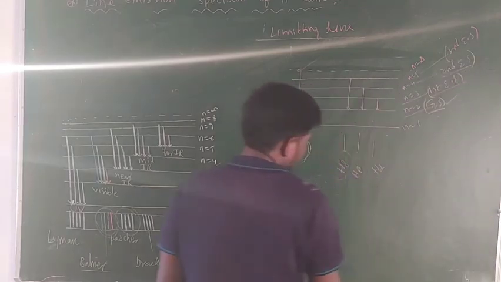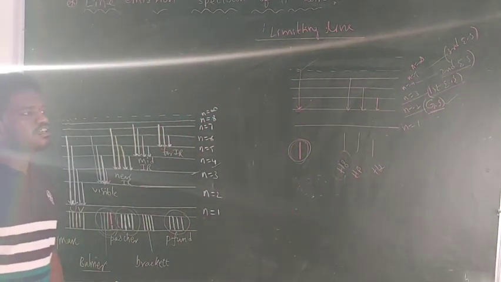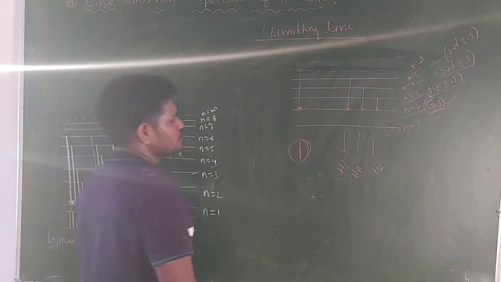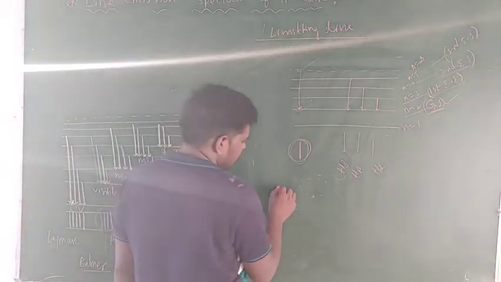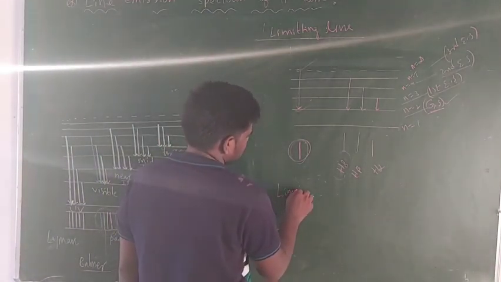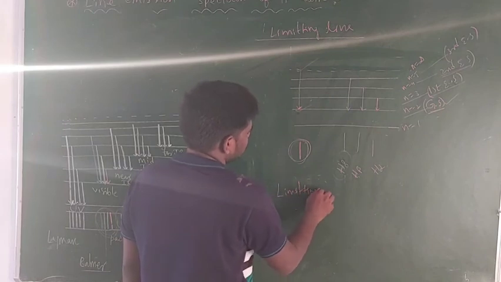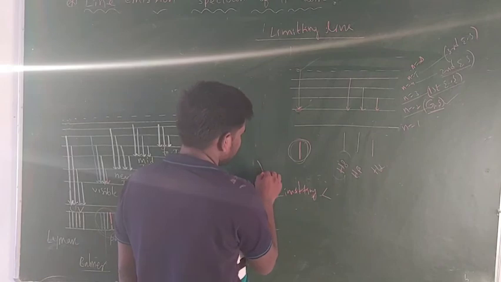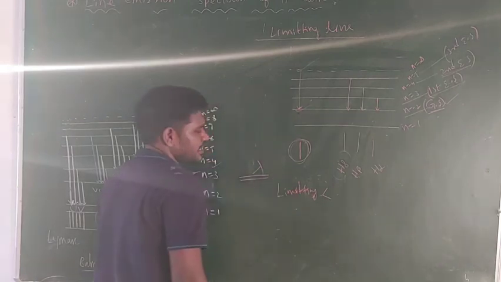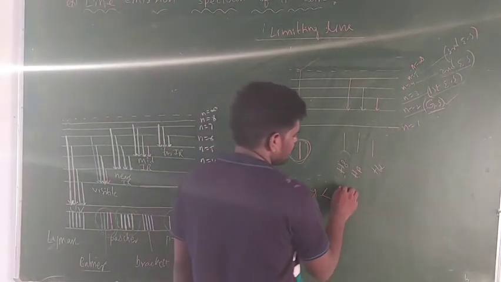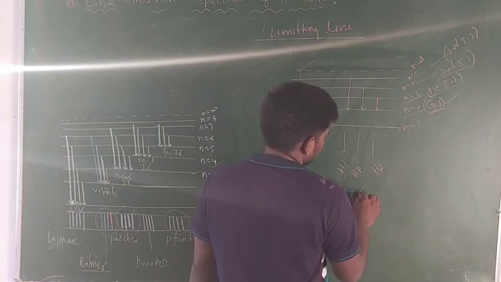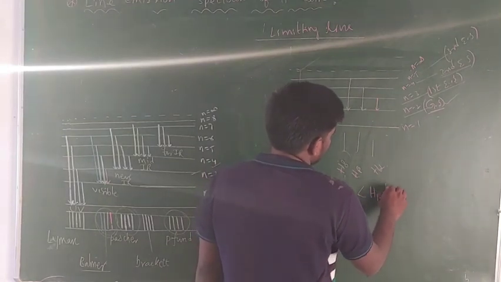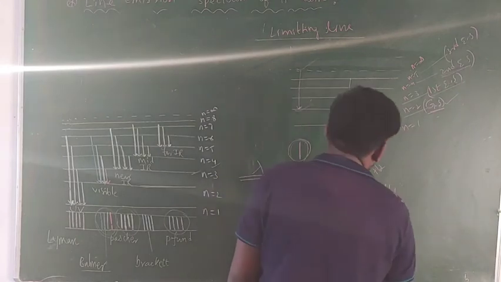So now, guys, let us compare the wavelengths of each line here. So now, limiting line. This limiting line contains very small wavelength. Here I am writing the wavelength order. Limiting line contains small wavelength, compared with the H gamma and H beta, and the next one H alpha.